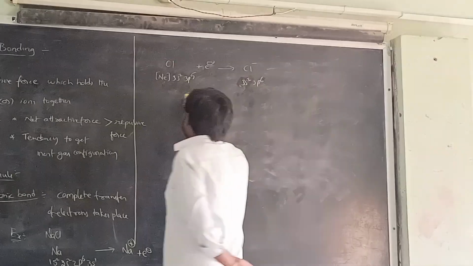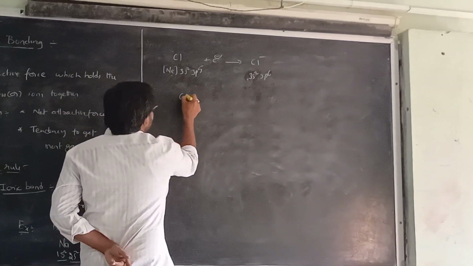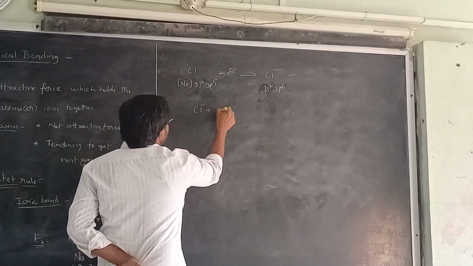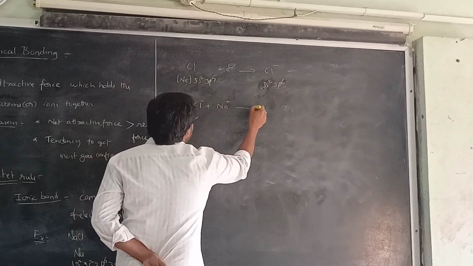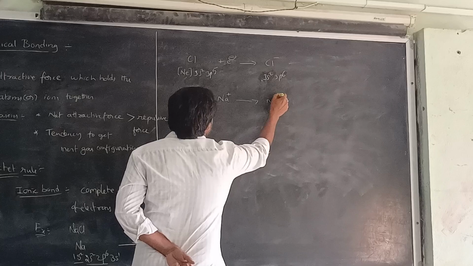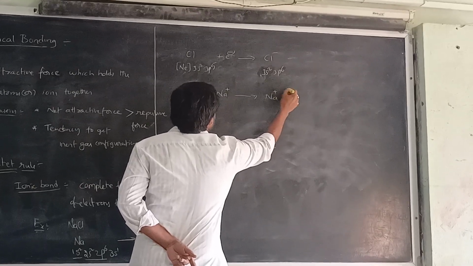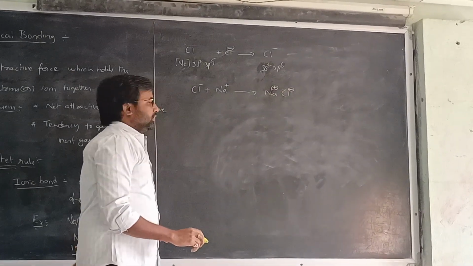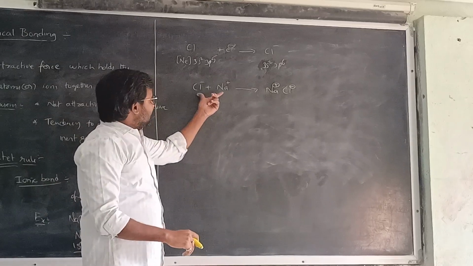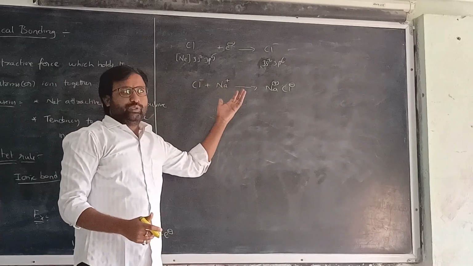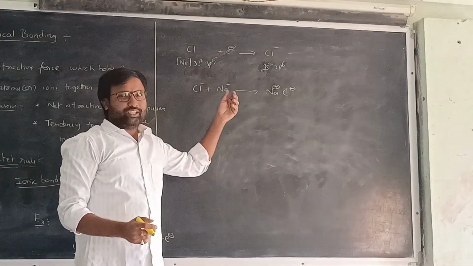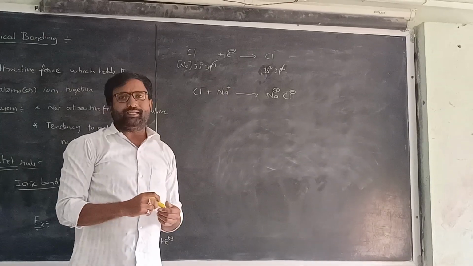So simply, the two ions we found here, Cl minus and Na plus, together you write as NaCl. The net attracting force has a greater value than the repulsive force. You can say the positive ion and negative ion attract each other and form the crystals of NaCl.